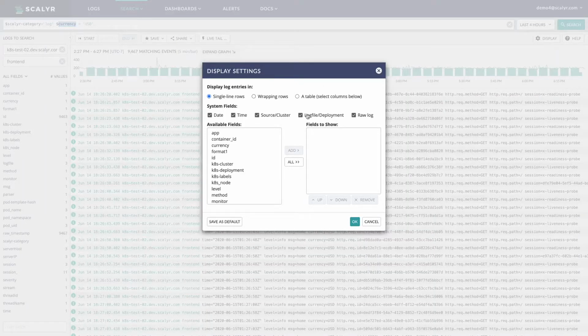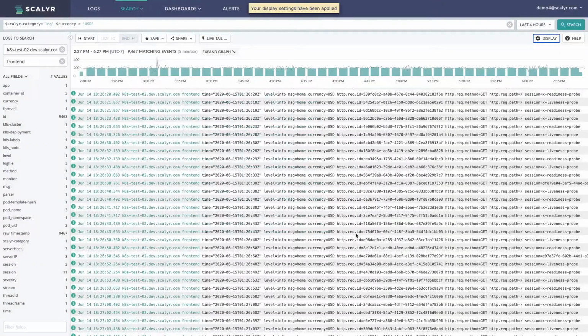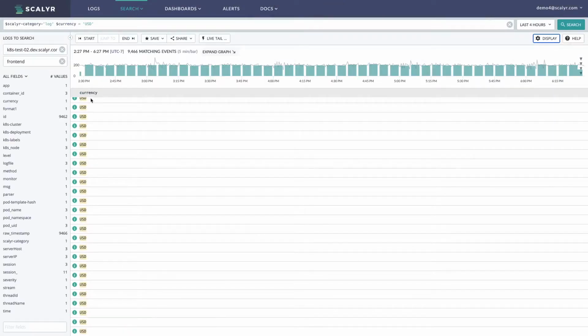So let's bring in that currency value only, deselect all of these, and set the view as a table. Then we can see here that the currency is US dollars.